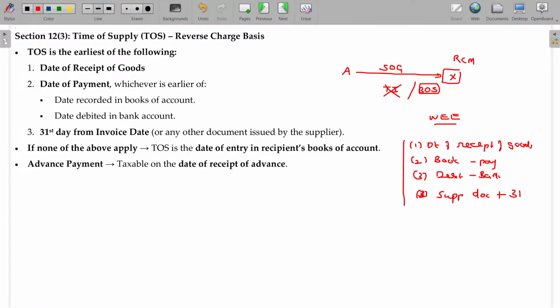Among the 4, whichever is the earlier will be taken. Actually, it is not 4, 3 only. The 2 and 3 are interlinked. Amount recorded in your books as payment or amount debited in your bank account as payment, between these two, whichever is earlier, or take all the 4 and whichever is earlier also be acceptable.